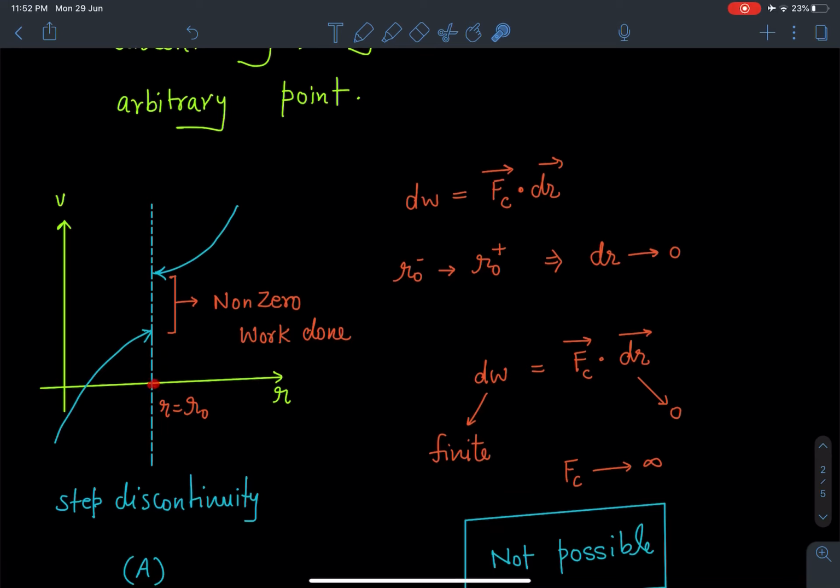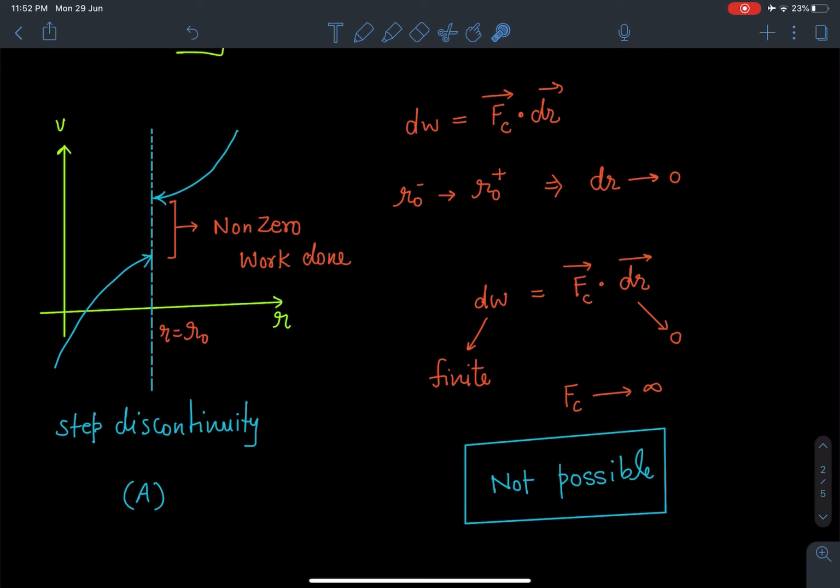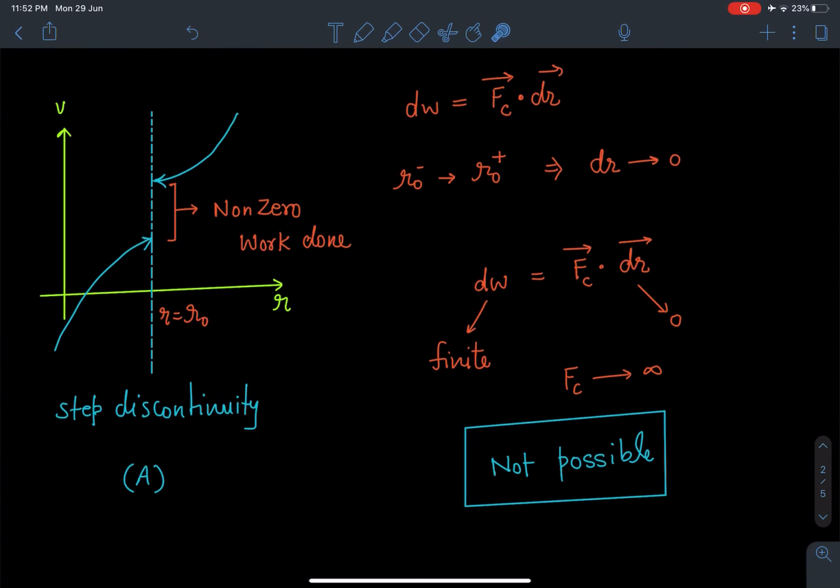Because displacement is zero and still finite work is happening, that is possible only if the force value is infinite, which is against our convention that force cannot take infinite value in real life. Therefore such a type of discontinuity is not allowed. We will never see a potential graph jumping or coming down at one point. Such a type of discontinuity is not possible.